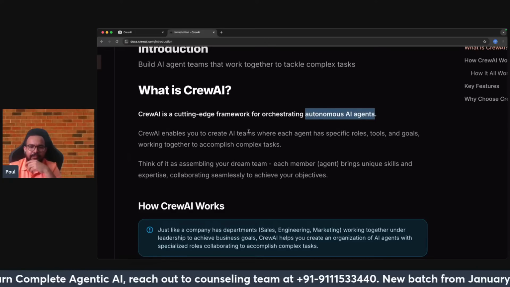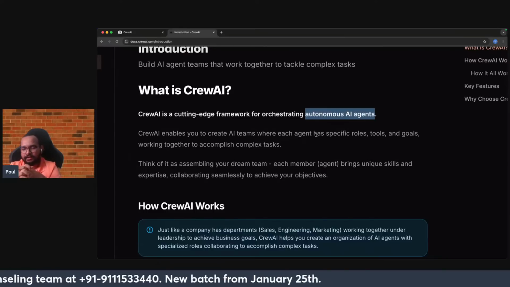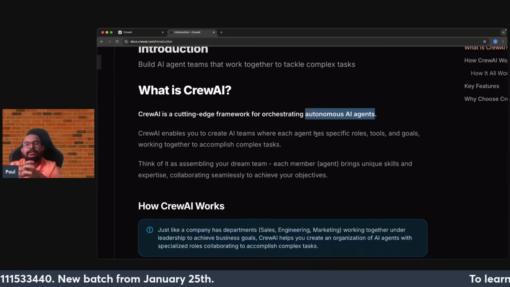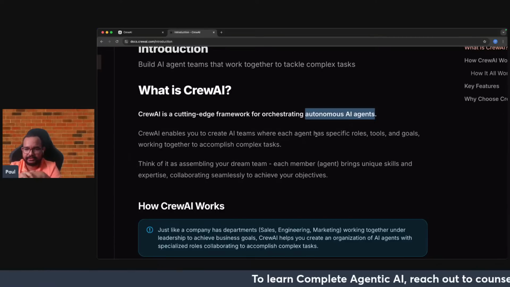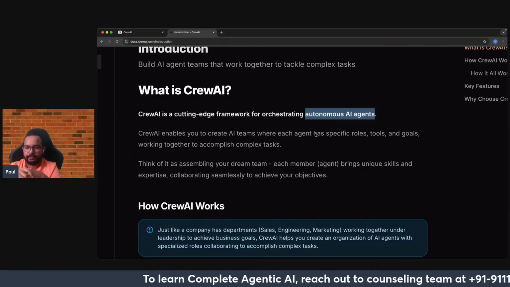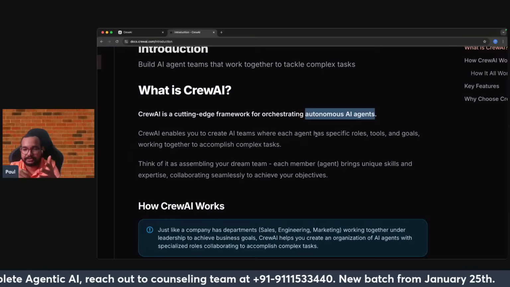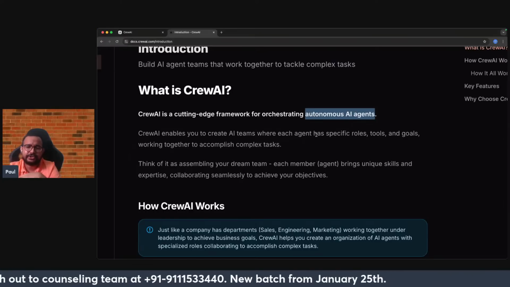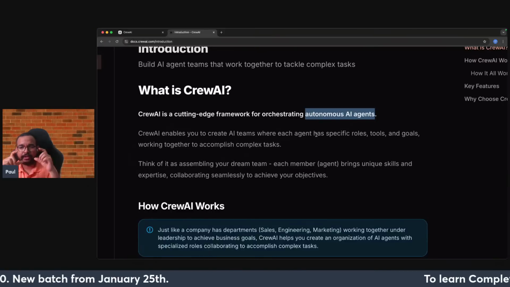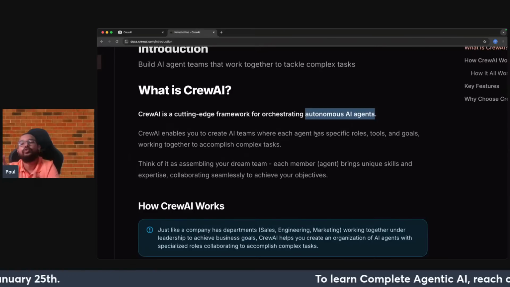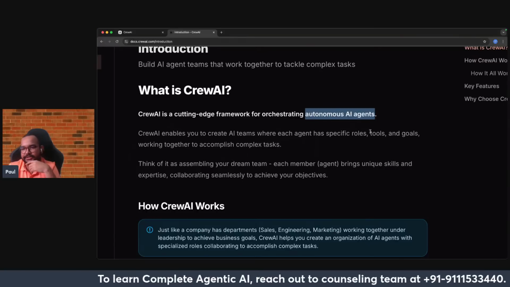It will enable you to create AI teams where each agent has a specific role. Role means, for example, for agent one, I am telling that the first agent will do some type of research and come with all the citations. Then there will be another role, probably after the researcher, some type of intern working with the researcher who will finally publish a paper with respect to all the citations. Today, when I'll be creating the agents, I'll be giving very specific roles to the agent. Then comes tools. I have already told you, tools can be external or internal.